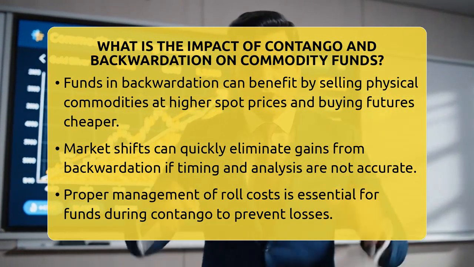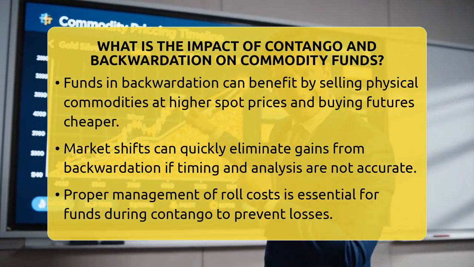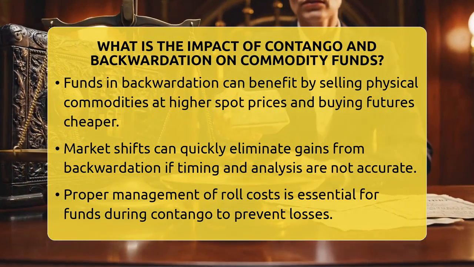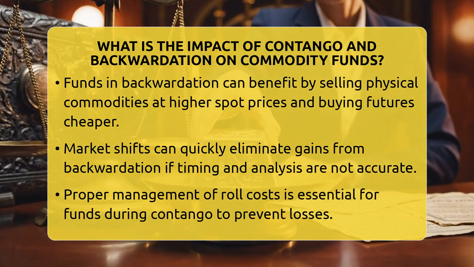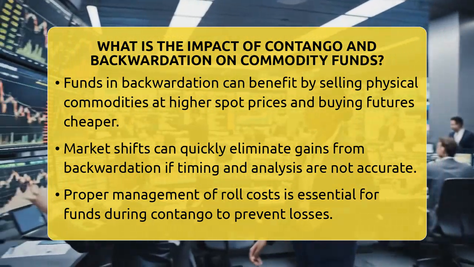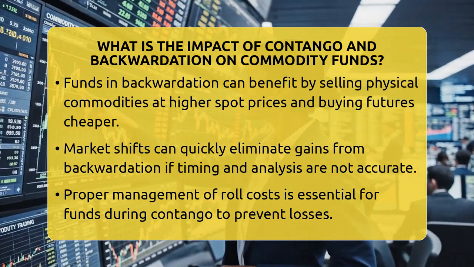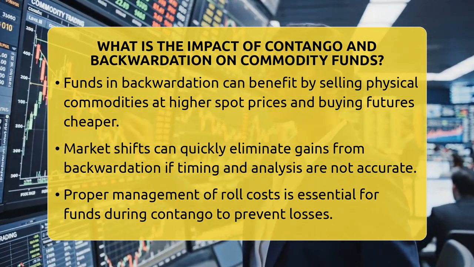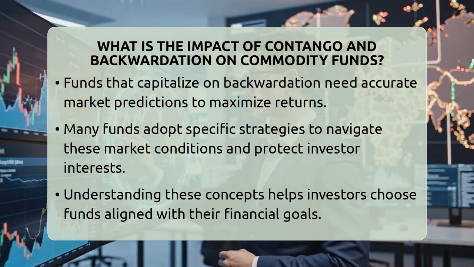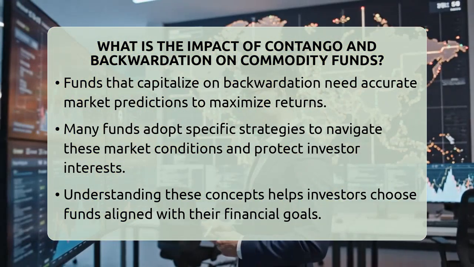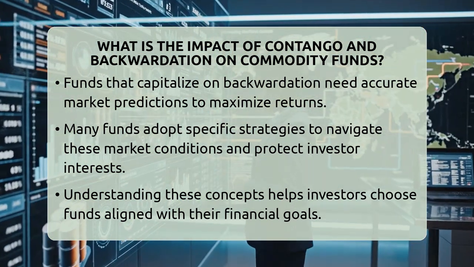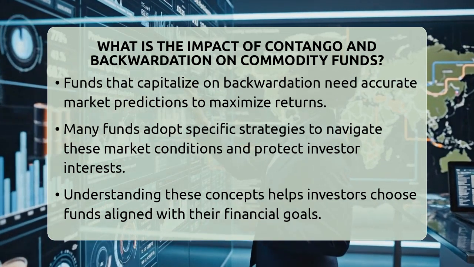This can lead to better returns, but it requires careful timing and market analysis. If the market shifts unexpectedly, these gains can disappear. When evaluating commodity funds, understanding how contango and backwardation affect performance is key. Funds that invest in futures need to manage roll costs carefully during contango to avoid losing money. Conversely, funds that can capitalize on backwardation might see higher returns, but only if they can predict market moves accurately.